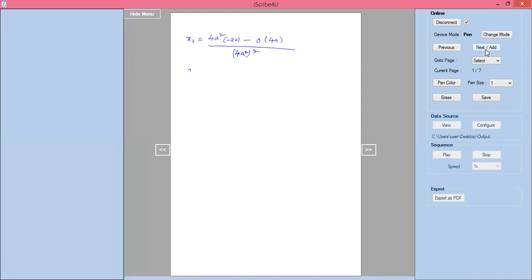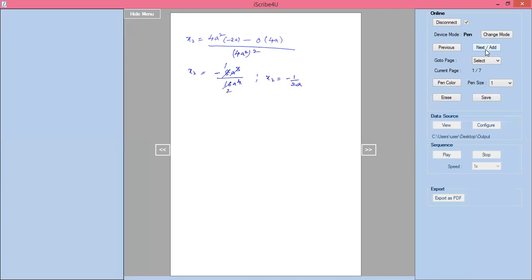Now x2 equals minus 8a cube, this one should be 0, divided by 16a power 4. If you simplify that, minus 8a cube divided by 16a power 4: 8 ones are 8, 8 twos are 16, a cube over a power 4. So x2 equals minus 1 by 2a.